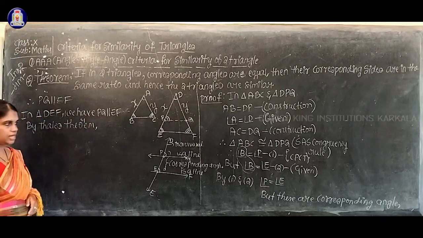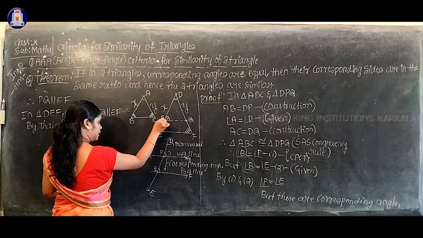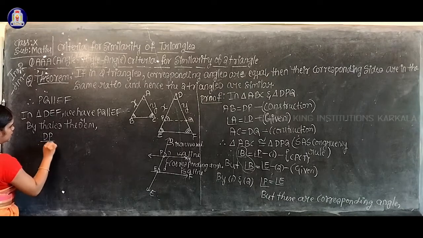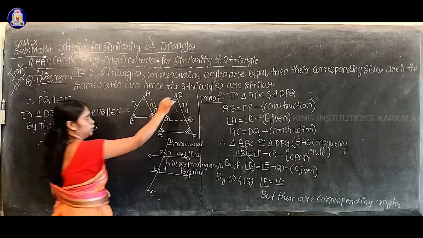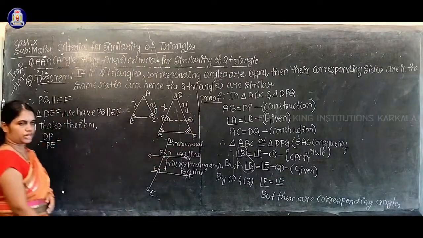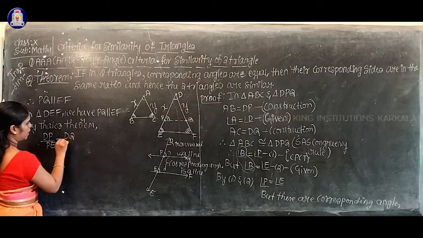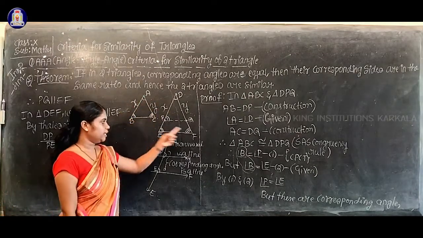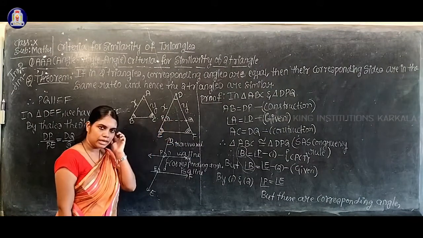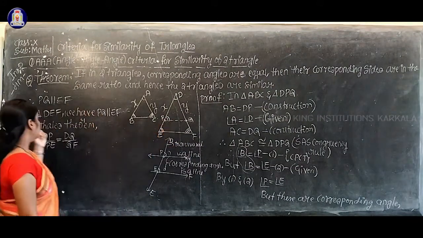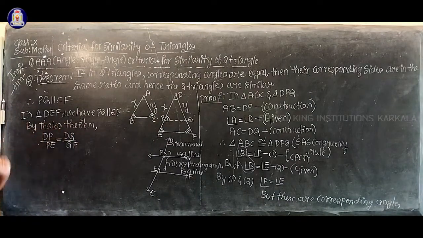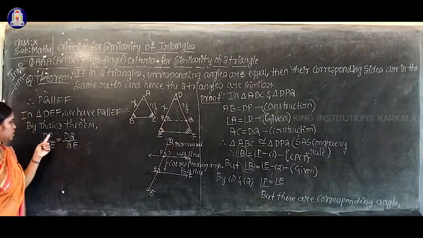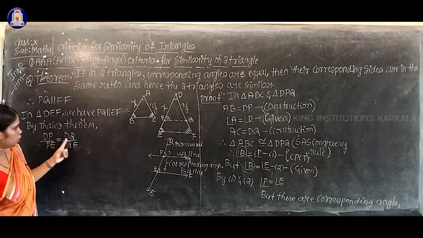according to the Thales theorem, we can say that DP by PE equals DQ by QF. Understood now? In triangle DEF we already proved PQ is parallel to EF, so I apply Thales theorem. After applying Thales theorem we can say that its sides are divided in the same ratio, meaning DP by PE equals DQ by QF.